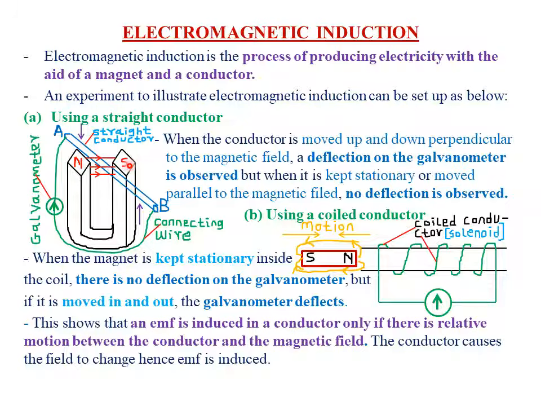To carry out this experiment, we place the conductor in between the magnetic field. It is observed that when you move this conductor up and down, in such a way that the conductor cuts the magnetic fields at an angle of 90 degrees, then we expect to see a deflection on the galvanometer. A simple way of understanding how electricity is produced is to observe what we call the bicycle dynamo.